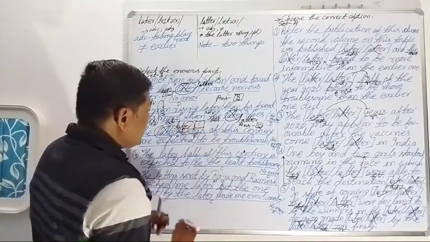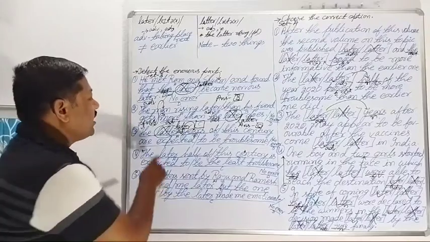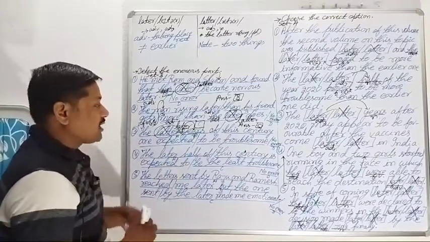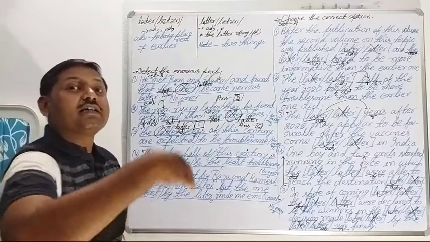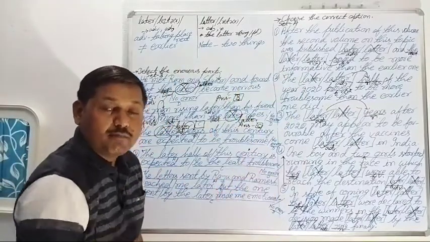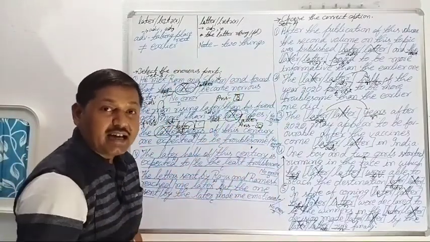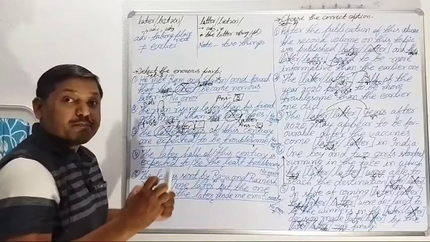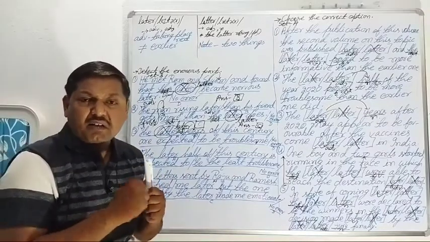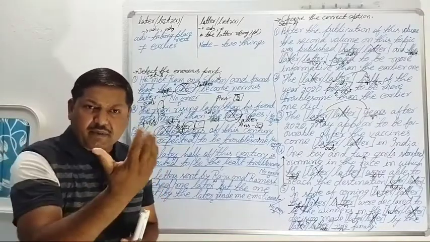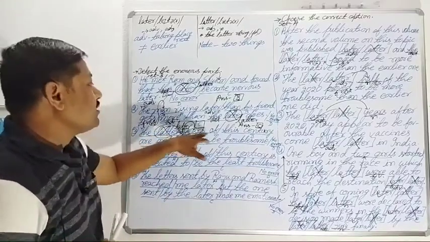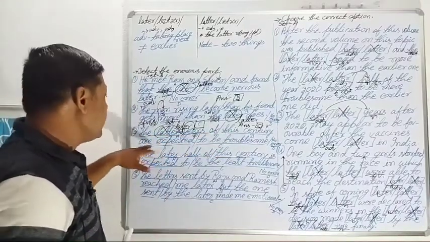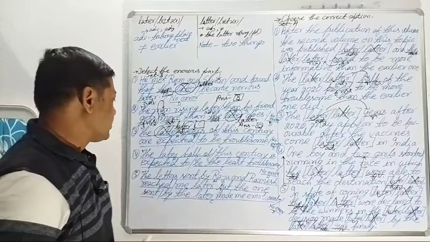So the later years of this century are expected. What are expected to be troublesome? The later years means the years that are to come, the years coming next. Those years are expected to be troublesome, very problematic. The coming years are going to be. So the later years of this century are expected to be troublesome.